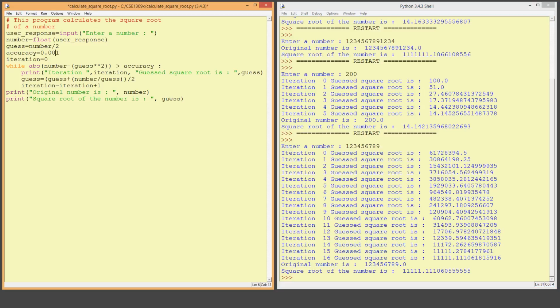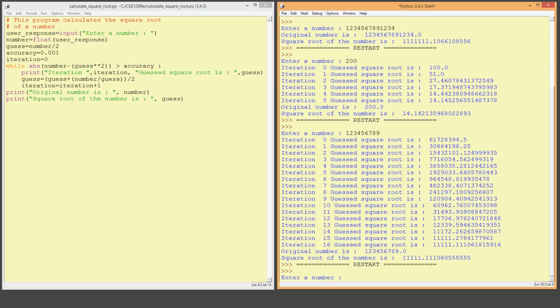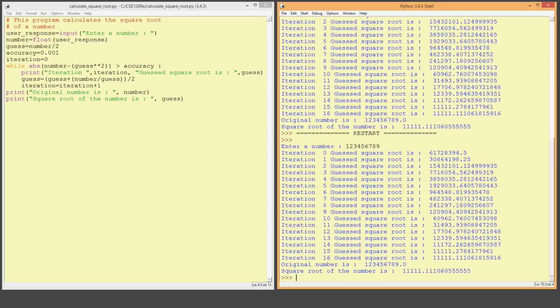What if I make the accuracy even more, like I'll require the accuracy to be 0.001? Let's run the same number again and see what happens. As you can see, this time also it took 16 iterations. That basically means that the original number was accurate enough and it was within the tolerance of 0.001.